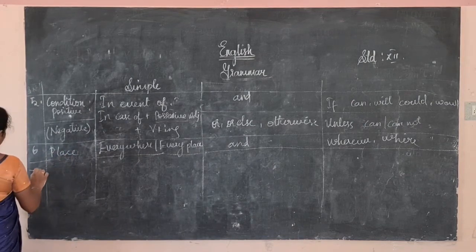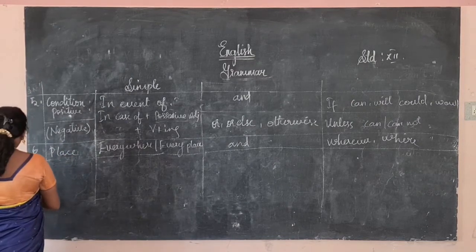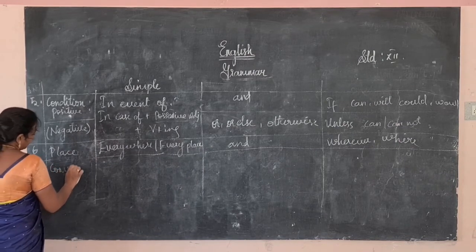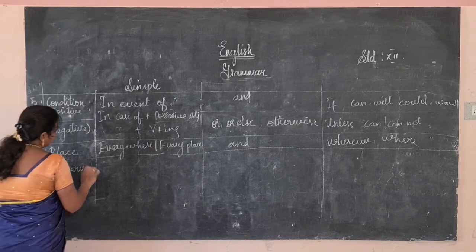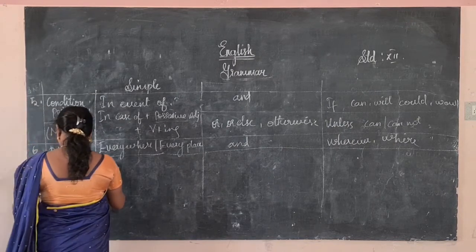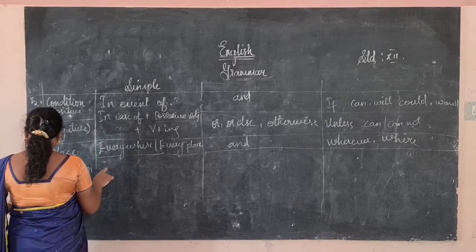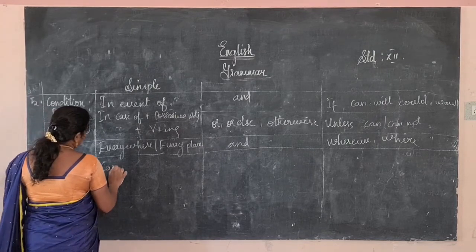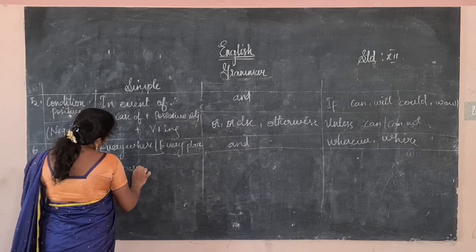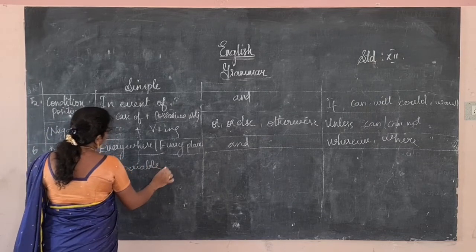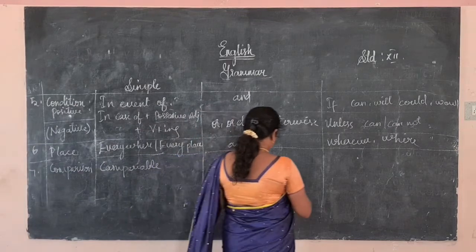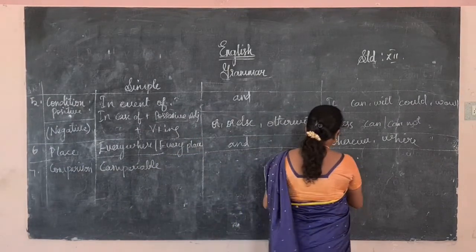And the next one, the seventh one, is comparison. In comparison cases, in simple we will use compared to or a comparative adjective will be there. Comparable words will be there. In the compound there is no form. In complex we will use as.